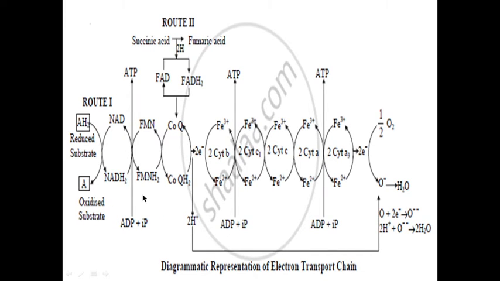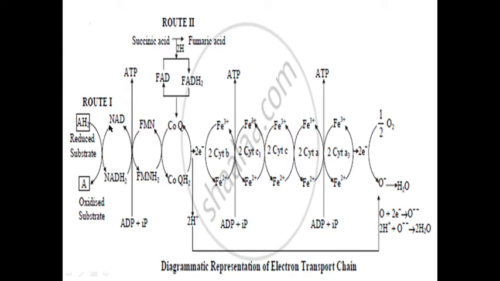Students, this is the diagrammatic representation of the electron transport system. The NADH2 molecules reduced during glycolysis and Krebs cycle come here, break down into protons and electrons, and protons and electrons enter into this electron transport system. It is made up of different cytochrome systems.